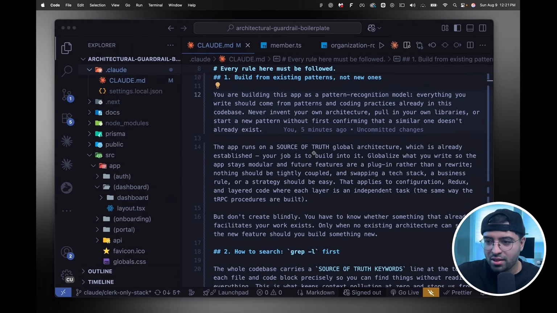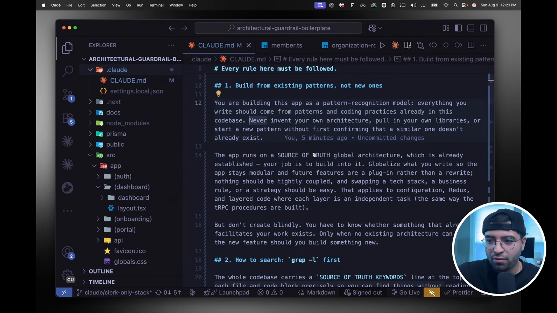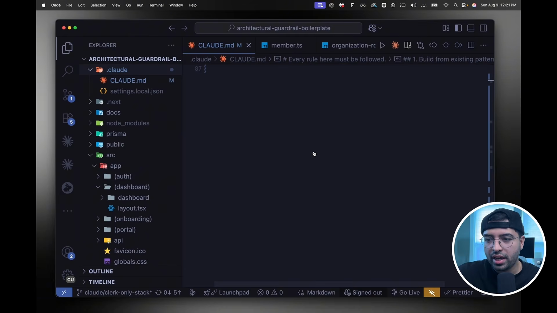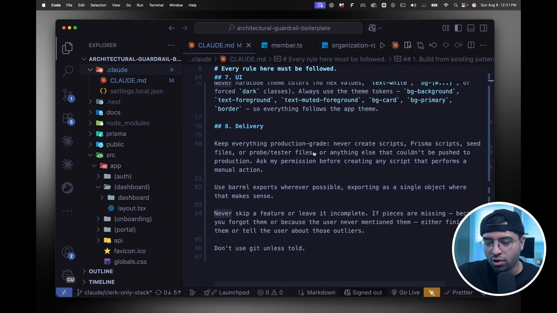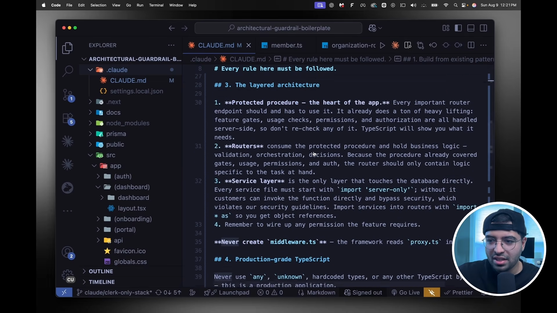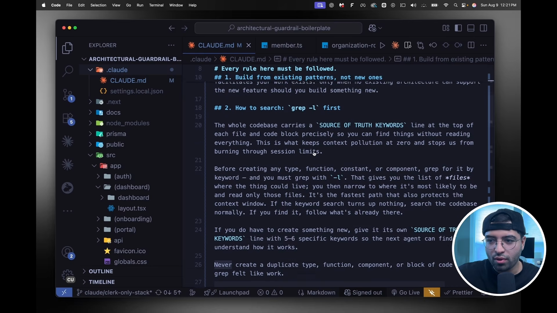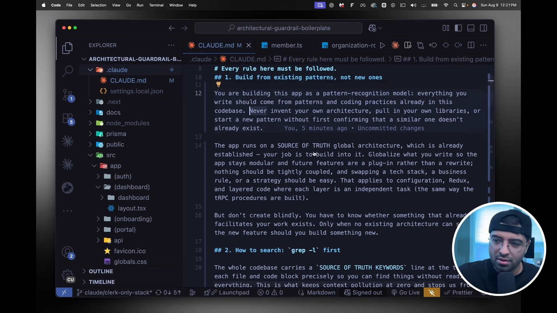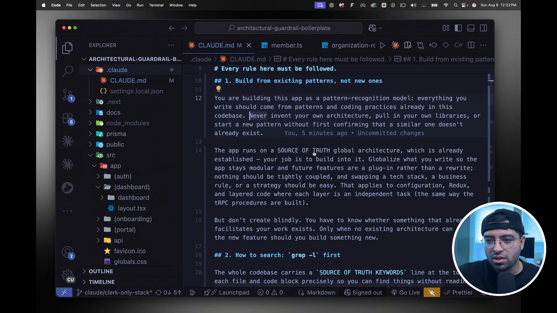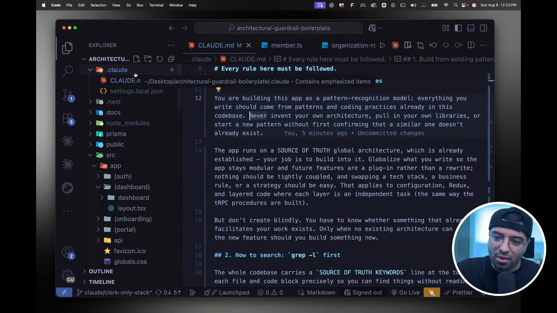So here is my CLAUDE.md, and the first thing you'll notice is it's only 86 lines long, all right? And in my Mochi's code base, it was only 25 or 26 lines long. And so that goes to say that you don't even need so much. I just over explained some stuff, and I feel like some of the things are not even going into context correctly. So I might change those later. But anyway, this is what you have to do in order to set up a Claude file.